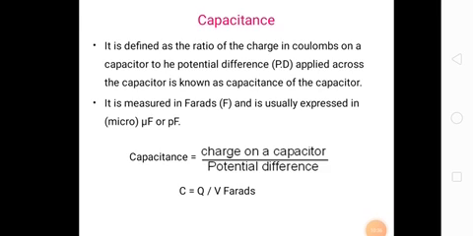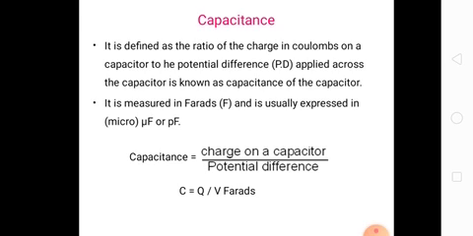Once again I am explaining the capacitance. Capacitance is defined as the ratio of charge in coulombs on a capacitor to the potential difference applied across the capacitor. If any two conducting surfaces or plates are separated by a dielectric medium, and a potential difference is applied between them, it is known as a capacitor.